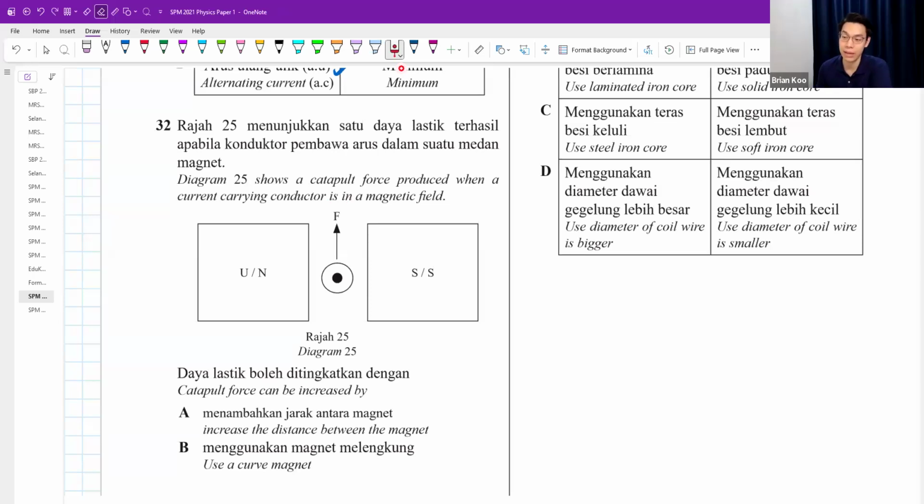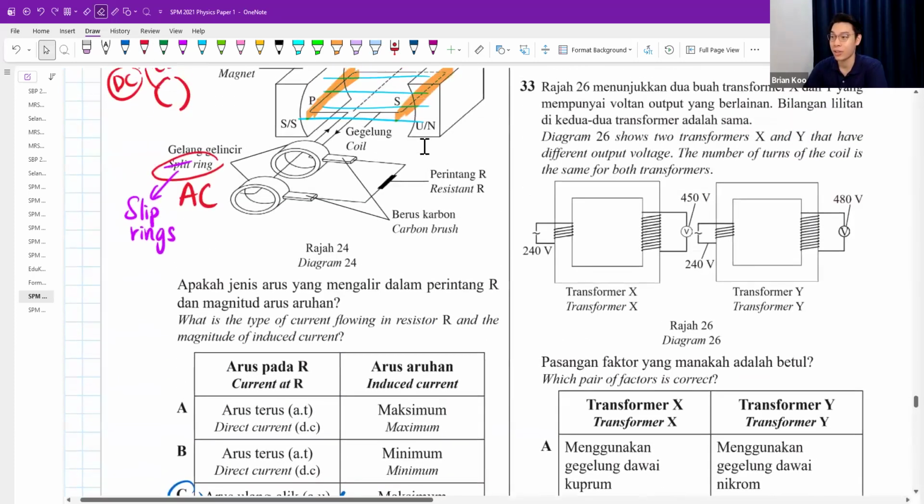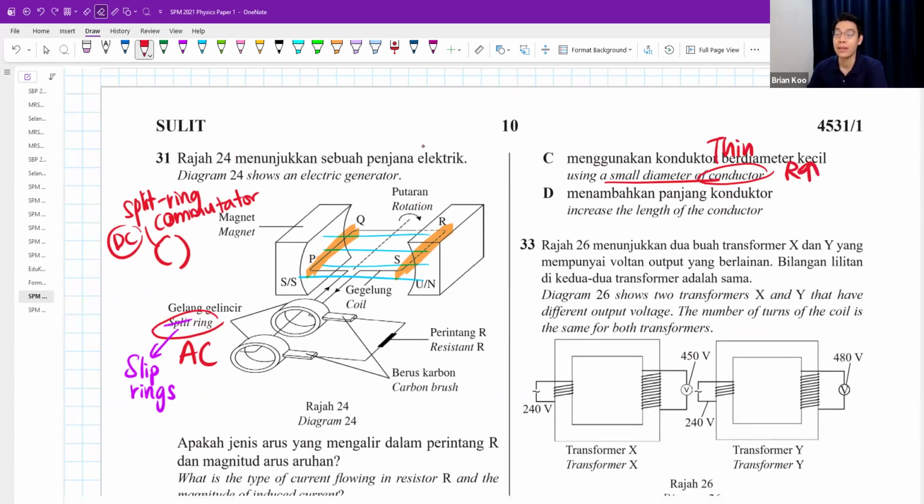Increase distance between magnets? Confirm wrong. Magnets further apart, then the magnetic field will be weaker. Use a curved magnet. Normally that will help. But let's look at the other choice. Use smaller diameter of conductor. If you use a very thin conductor, a very thin wire, resistance will go up. Then there will be less current.